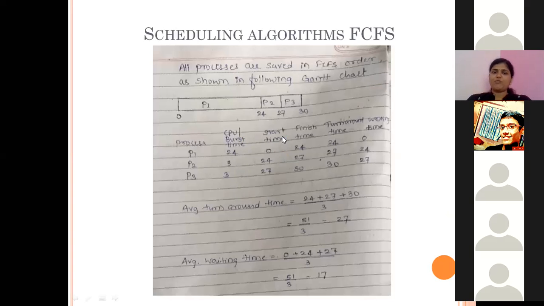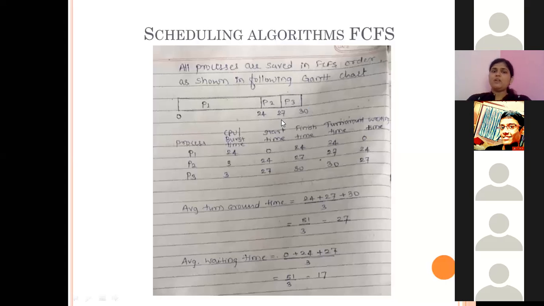Now the start time, when the process starts its execution: by referring to this chart, P1 starts at 0, P2 starts at 24, and P3 starts at 27. In this way, for the finish time of each process, P1 finishes at 24, P2 finishes at 27, and P3 finishes at the 30th time unit.